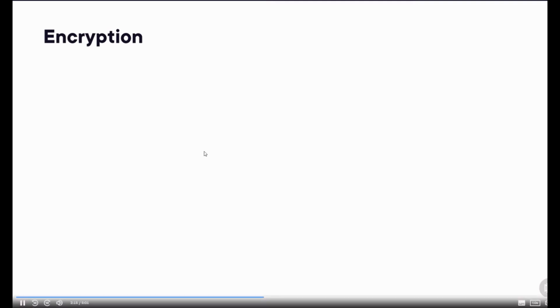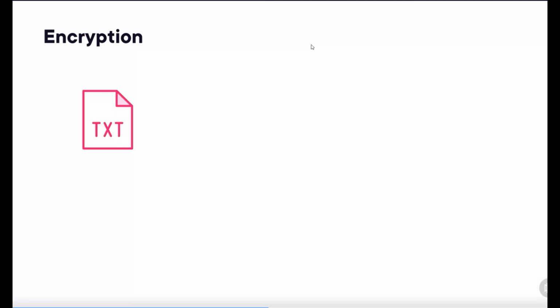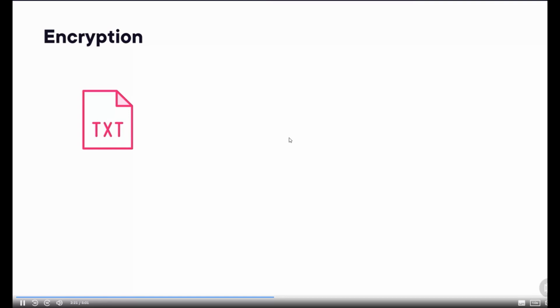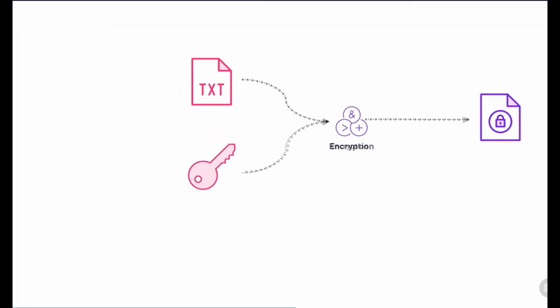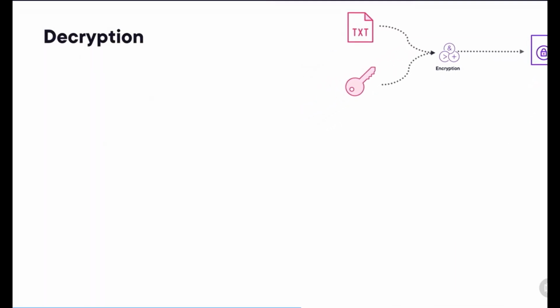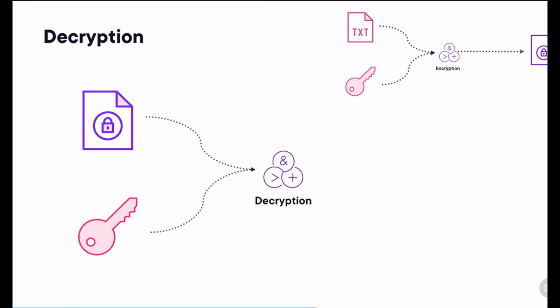We can also put this in a diagram. We start with an original message, often text, and we're going to add a key. Now both of them go into an encryption operation, delivering us the encrypted text. After encrypting data, you also want to be able to revert that operation. We call that decryption. Decryption has a very similar shape. We start with our encrypted file and the key, combine the two into a decryption operation, which yields the original file we started with.